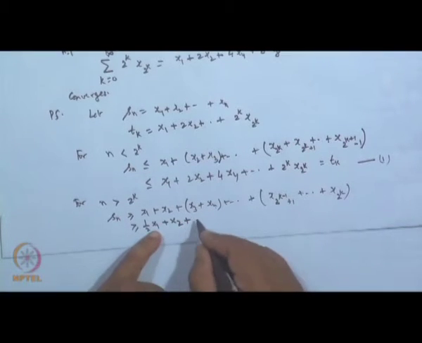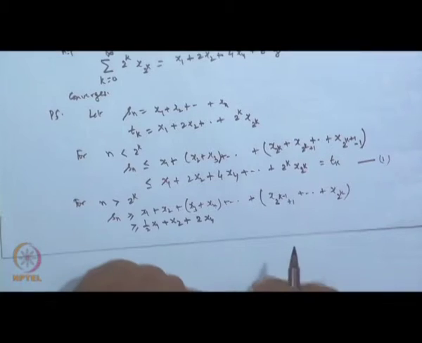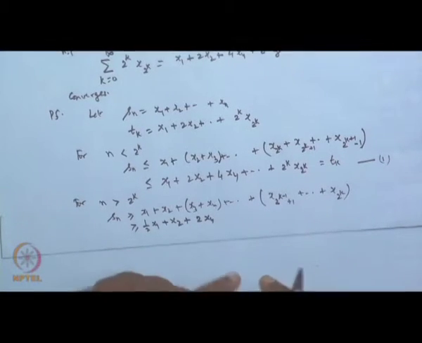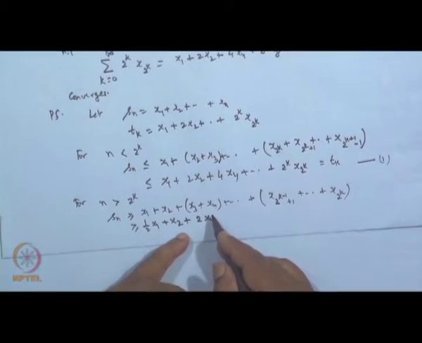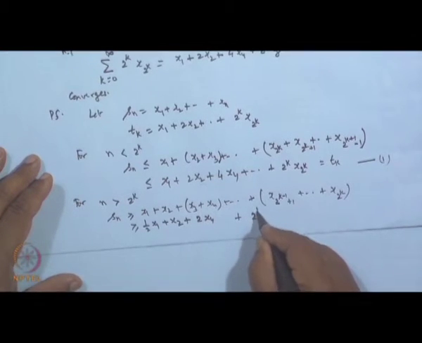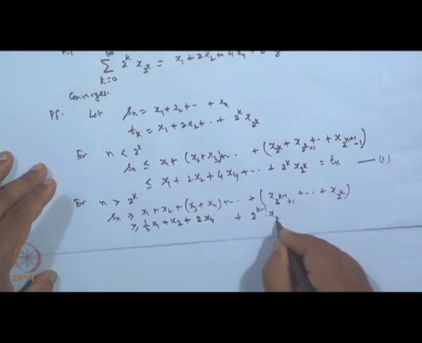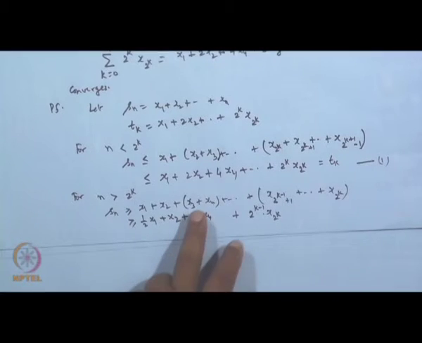So, it is greater than or equal to 2 times x 4, and like this up to 2 to the power k minus 1 into x 2 to the power k, okay?